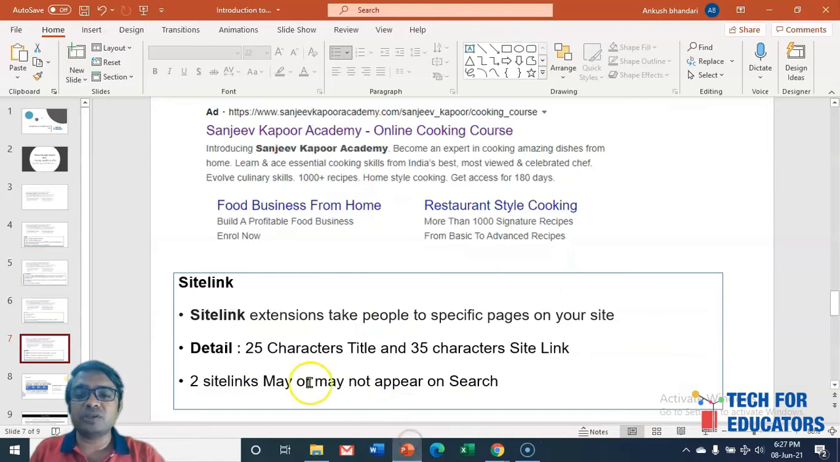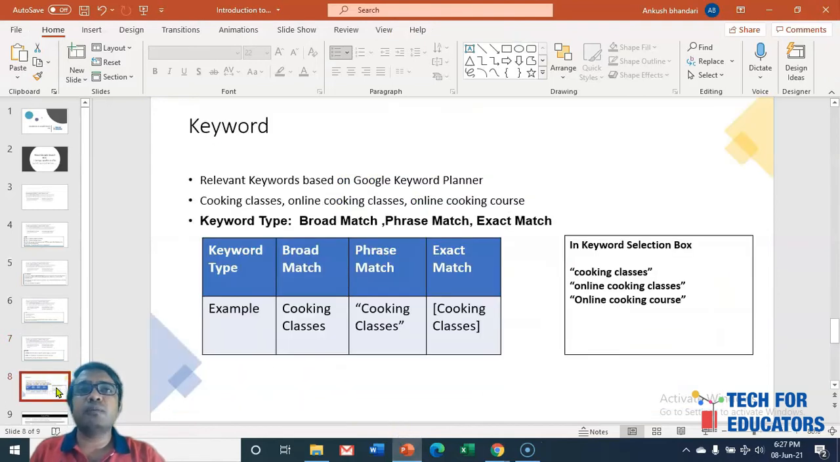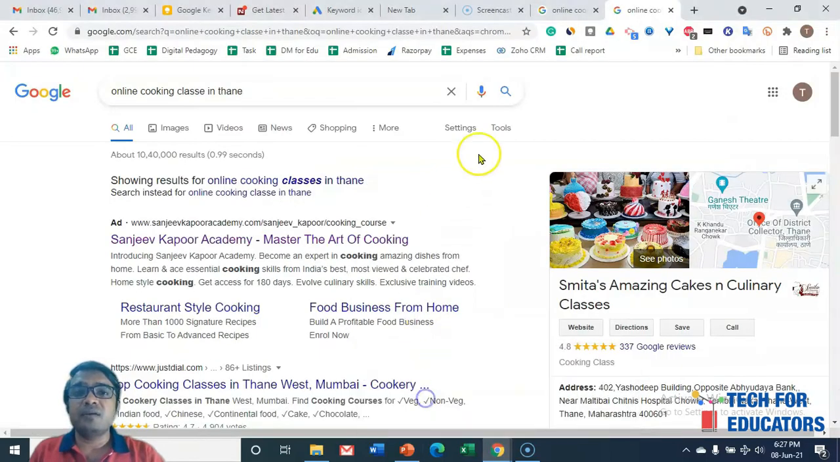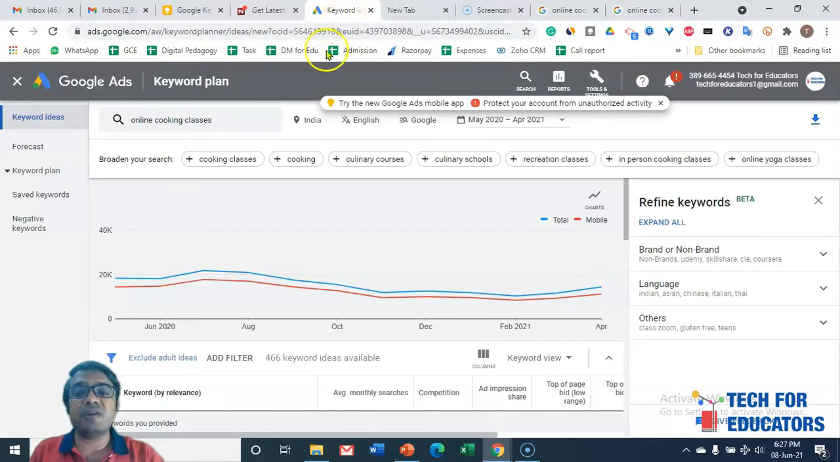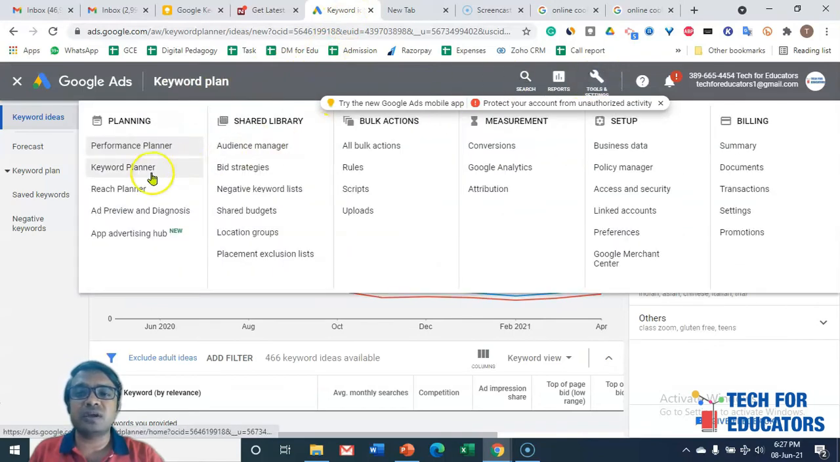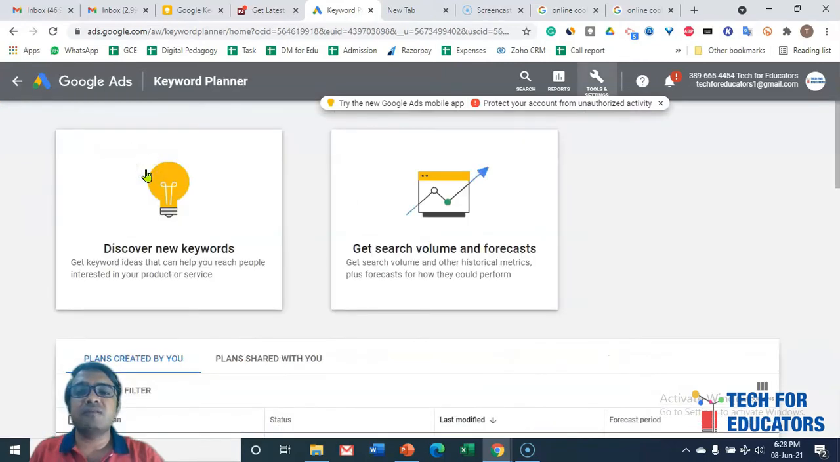Now again go back to the presentation. And the most important thing that we have to keep in mind is the keyword. So first of all, whenever we are preparing any search ad, we have to select the relevant keyword based on our search on Google Keyword Planner. And this Google Keyword Planner we have already seen when we were learning about search engine optimization. We went to the tools, Keyword Planner, and searched for the keywords. So similarly, you have to repeat this exercise from the Keyword Planner.